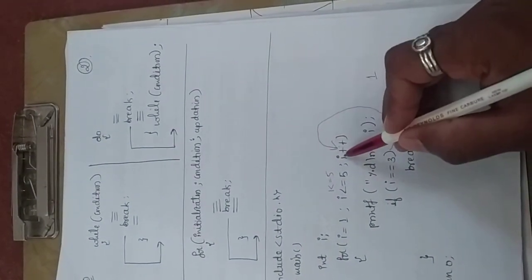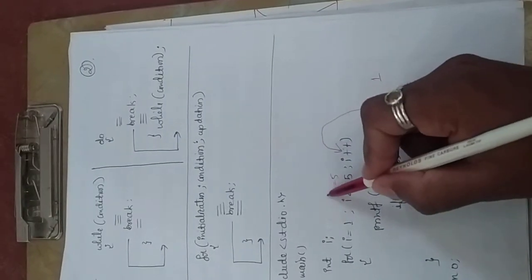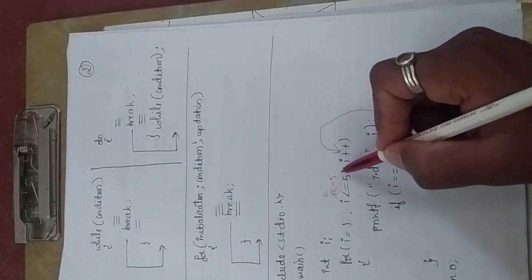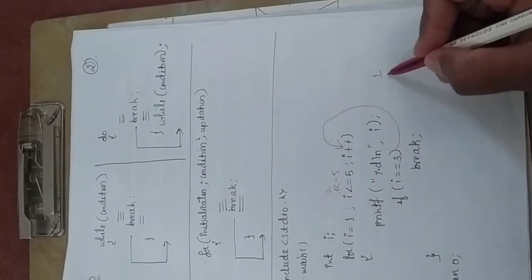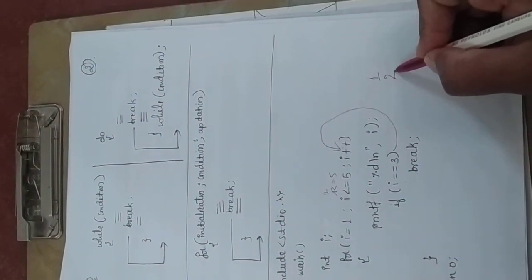It means earlier it was 1, now it is 2. Substitute here, whether 2 is less than or equal to 5? Yes, condition true. So when the condition is true, come inside and print the I value. Now the I value is 2, print it.